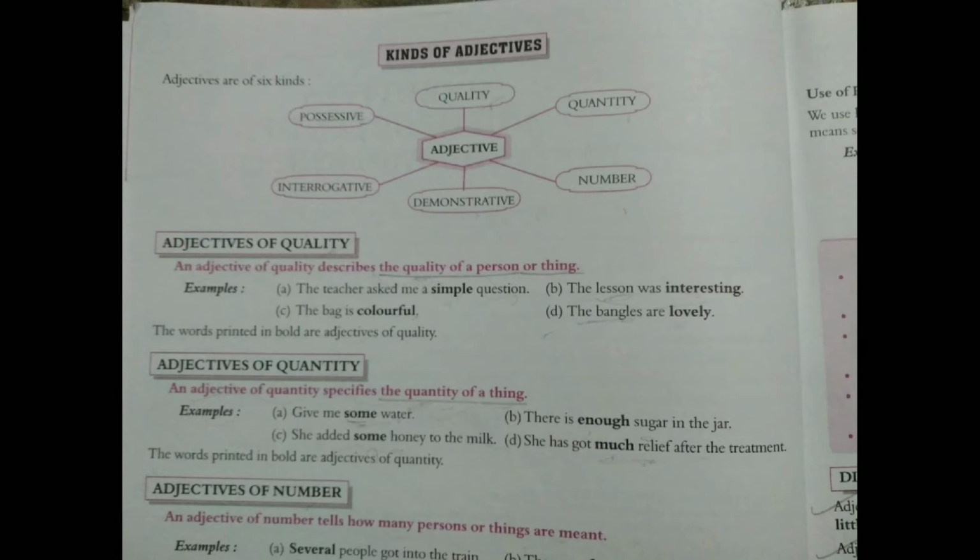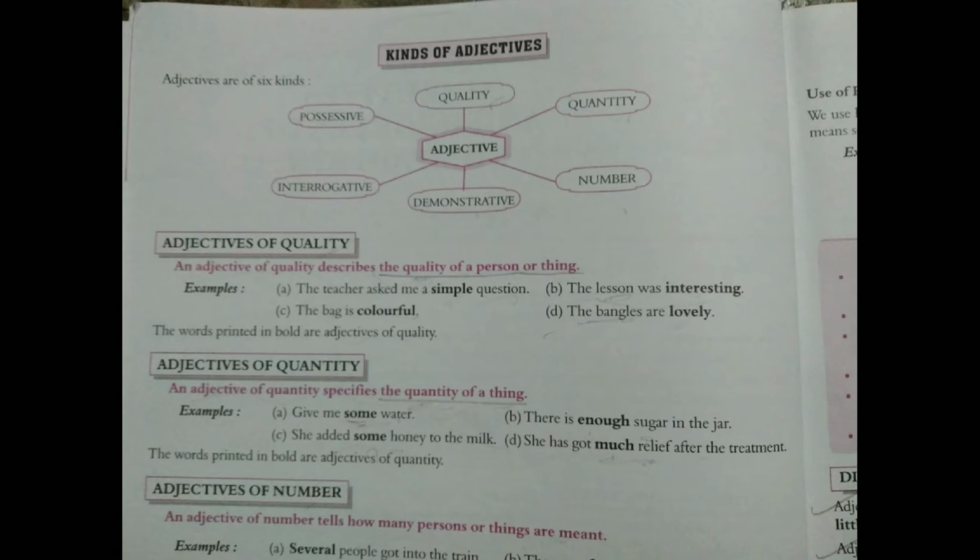B. There is enough sugar in the jar. Sugar is the noun and what is the quantity of sugar? Enough. So enough is adjective of quantity. C. She added some honey to the milk. Again, how much quantity of honey? That is some. And number D. She has got much relief after the treatment. So what is the quantity of relief? That is much. So here we see some, enough and much are adjectives of quantity.